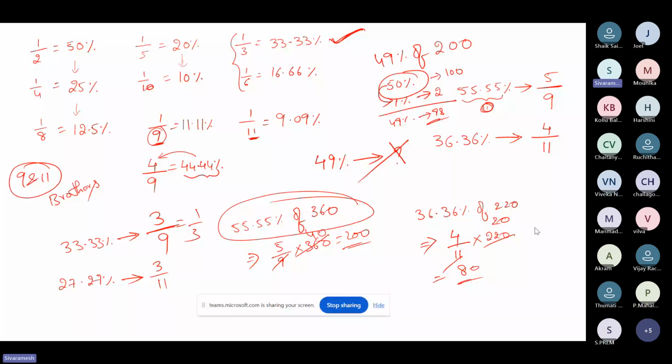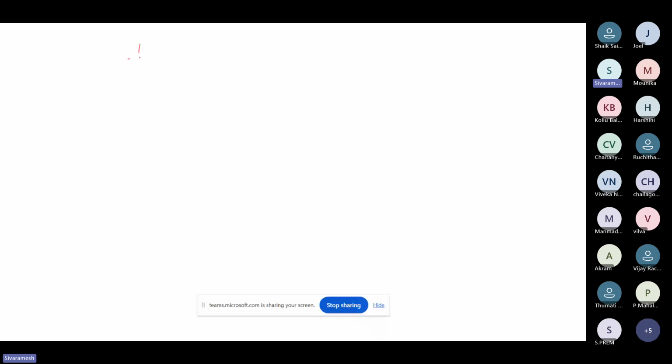Okay. So there is one more fraction, 1 by 7. Let me erase all these. Now there is one more fraction left out, like 1 by 7. Very simple, guys. People get confused about how to remember 1 by 7, 2 by 7, 3 by 7, and all these things. Mostly the important fractions are 1 by 7 and 2 by 7, which are the most frequently asked questions.